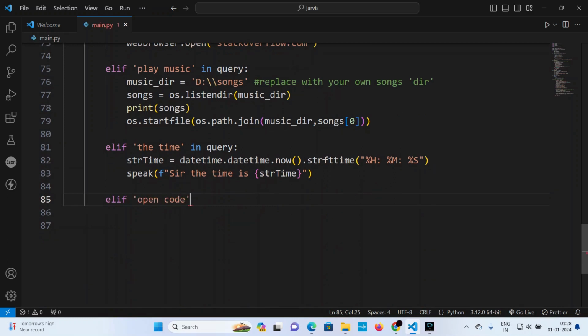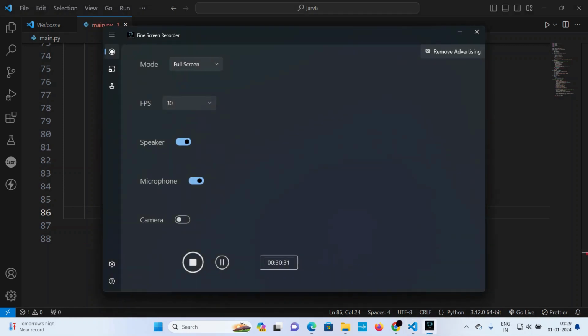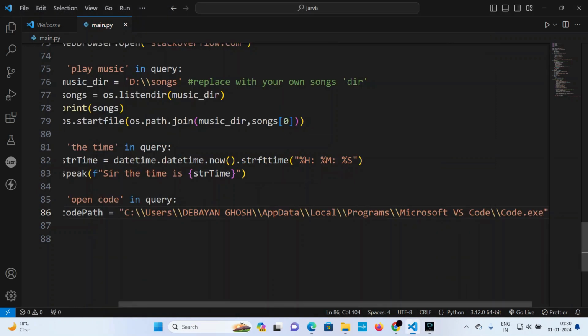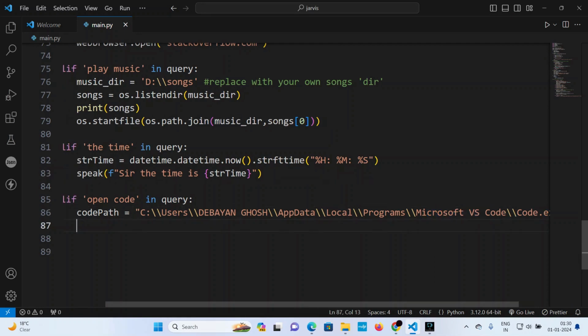If I say open code in the query, maybe I have given the code path. Just a minute, let me find my VS Code path. Okay, so I've got my folder. Basically, you have to include that code.exe file, not VS Code only. You can search it in your file explorer and get it easily.